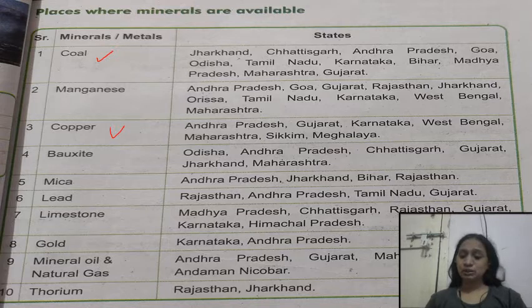Copper is available in the Andhra Pradesh, Gujarat, Karnataka, West Bengal, Maharashtra, Sikkim and Meghalaya. Now bauxite is available in the state of Odisha, Andhra Pradesh, Chhattisgarh, Gujarat, Jharkhand and Maharashtra. Mica is available in the Andhra Pradesh, Jharkhand, Bihar and Rajasthan. Then lead is found in the Rajasthan, Andhra Pradesh, Tamil Nadu and Gujarat. Limestone, Madhya Pradesh, Chhattisgarh, Rajasthan, Gujarat, Karnataka and Himachal Pradesh. Then gold is available in Karnataka and Andhra Pradesh only.